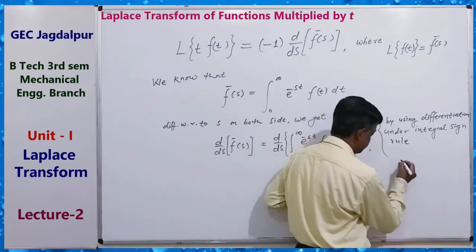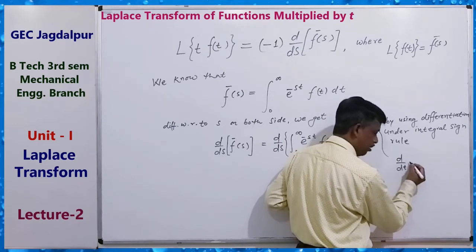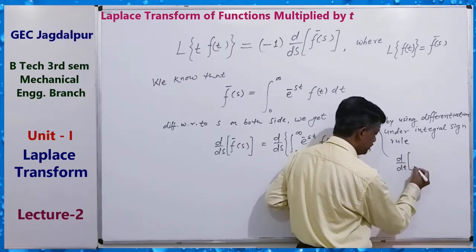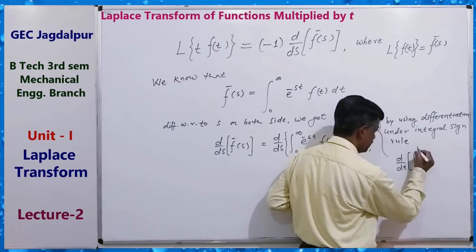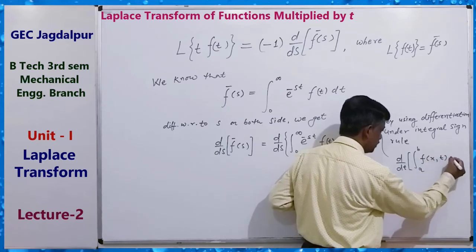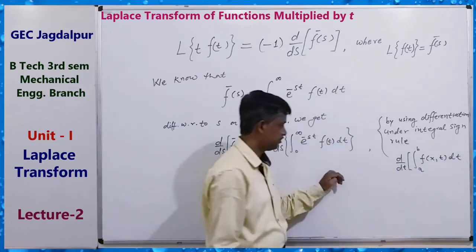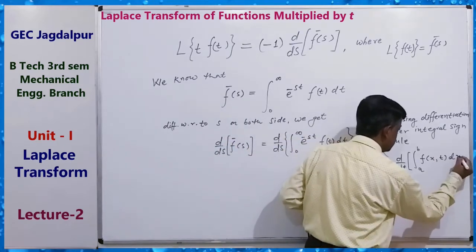Just like this: d by dt of the integral from a to b of f(x, t) dx.